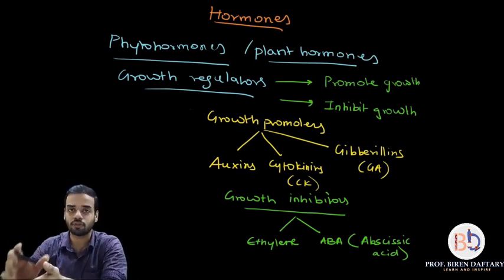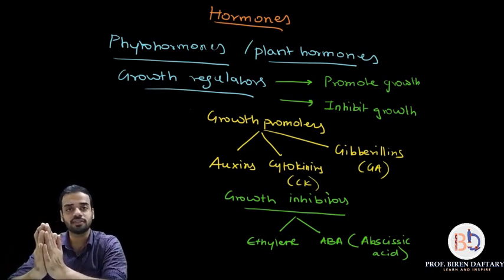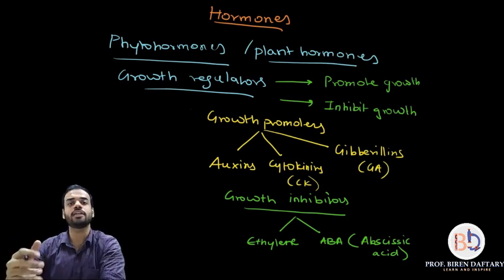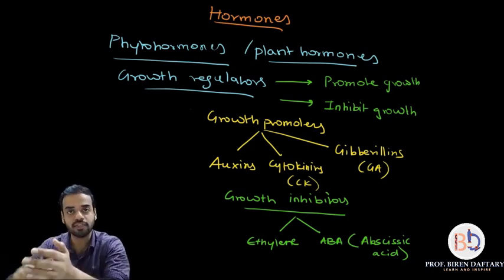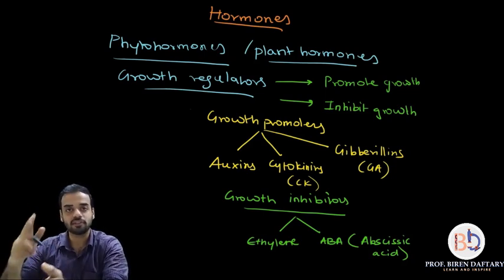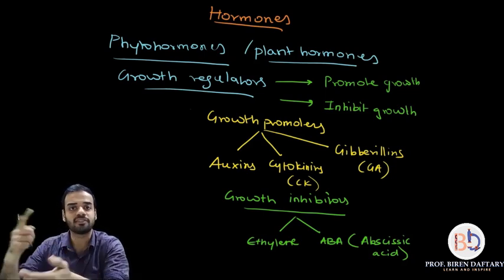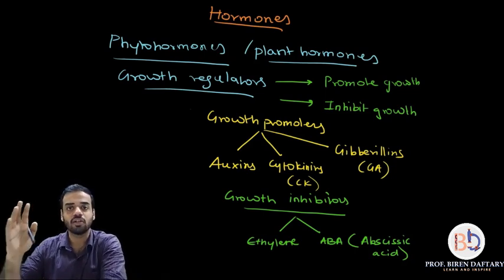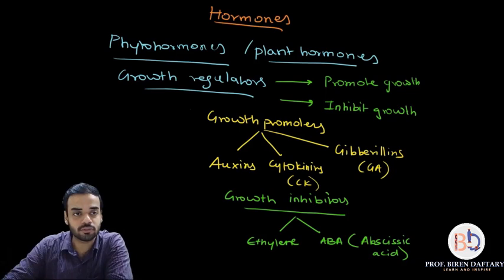That is it for the 12th standard syllabus for this year. I hope this is clear. Promoters are the hormones which will promote growth. They are of three types: auxins, cytokinins, and gibberellins. And inhibitors are of two types: ethylene and abscisic acid, which is also called ABA. Is this clear? Okay, so now I'm going to rub this off.